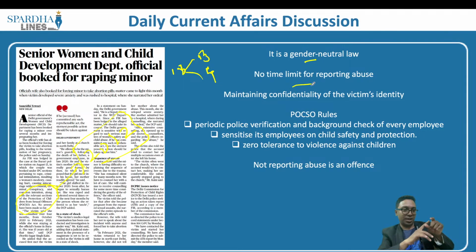Let's say there is a particular issue that has occurred in 2015, and the boy or the girl does not know the consequences of it because they do not know that they are being engaged in a sexual violence. After years, once they become mature, they might know about it. In that case, they might also report this case, let's say in 2023 or 2024, whatsoever it is.